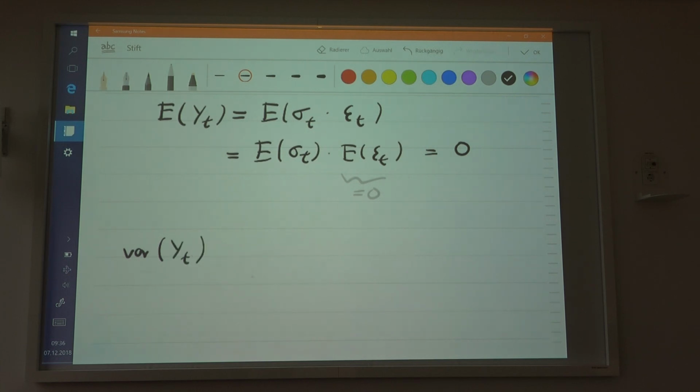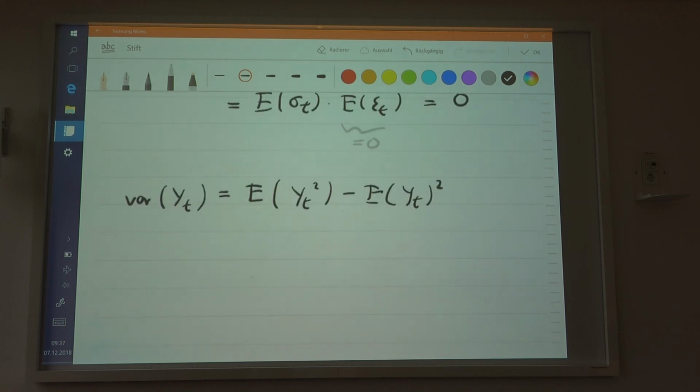So the variance of the process is going to be the expectation of the squares minus the square of the expectations, and of course the expectations of the process are equal to 0, as you see. So this is just going to be equal to the expectation of the squares, because that's obviously 0. And so here you have basically the expectation of y_t squared, right? And that's what you would get.